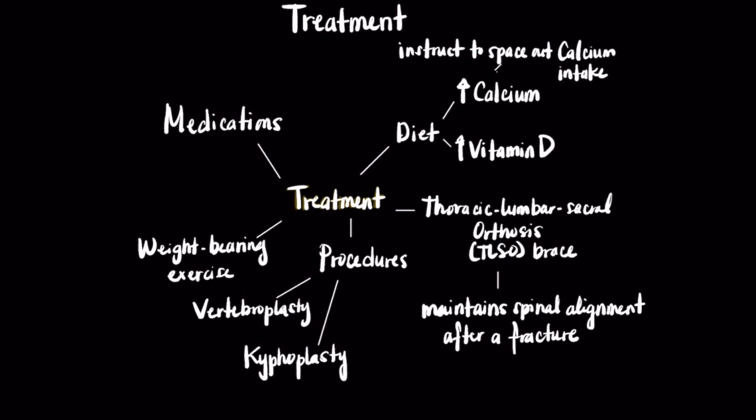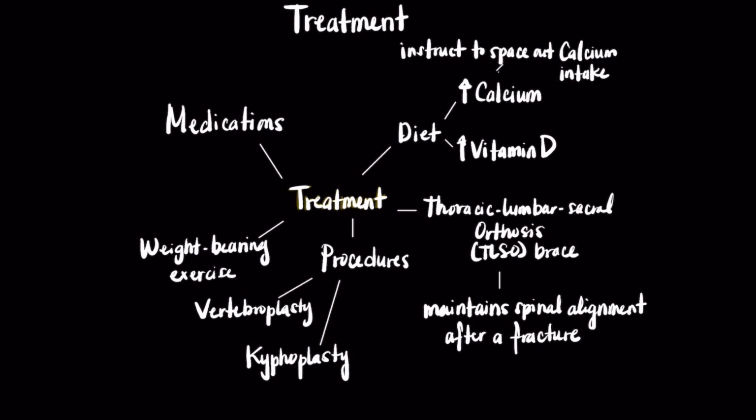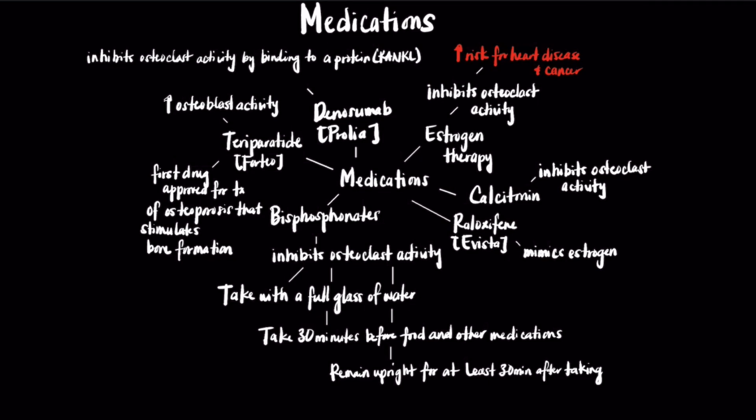Thoracic lumbar sacral orthosis, or a TLSO brace, is used to maintain spinal alignment after a fracture to decrease pain and deformity. Procedures such as a vertebroplasty and kyphoplasty are used to stabilize the spine but don't correct deformity after a fracture. This chart details the medications involved with treating osteoporosis.